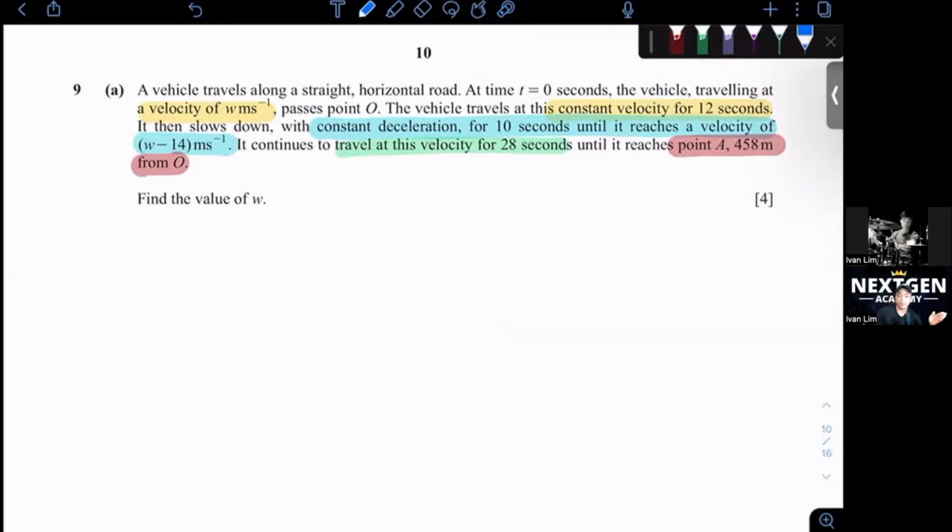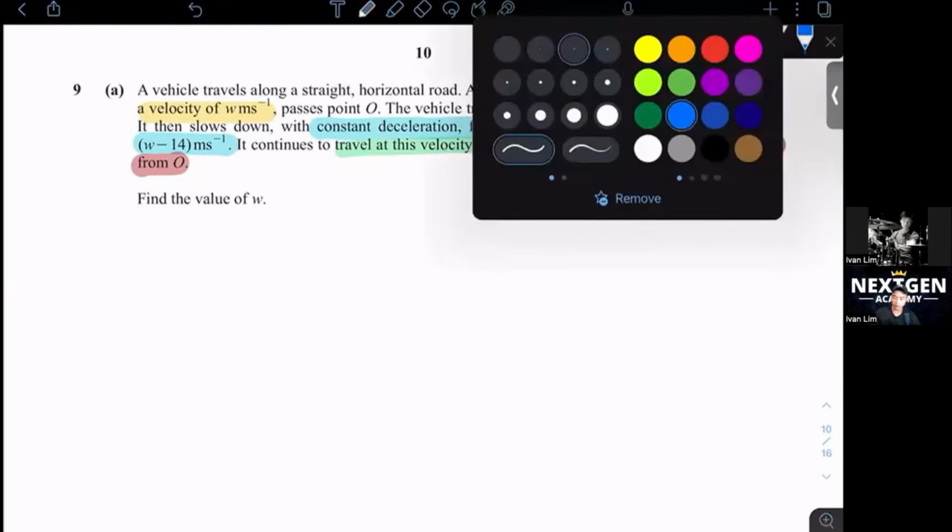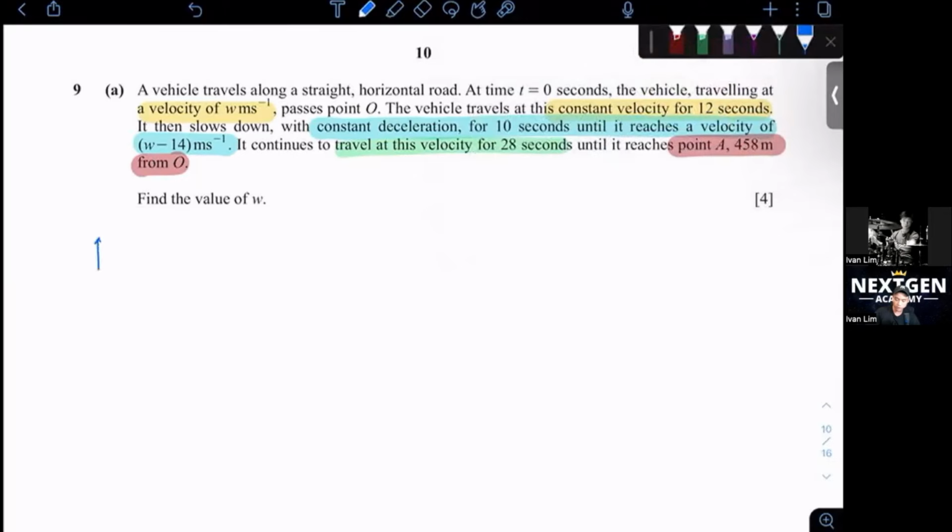Kinematics is a chapter that you all need to take note of, because most of the textbooks you are using do not have many examples on it. Especially on the graphs, you need to know how to sketch them and understand the logic of the ST graph, the VT graph, and the AT graph. Most teachers neglect this because the resources we have don't teach much about it. So please know how to draw the graphs also. For this question, you want to draw your VT graph first.